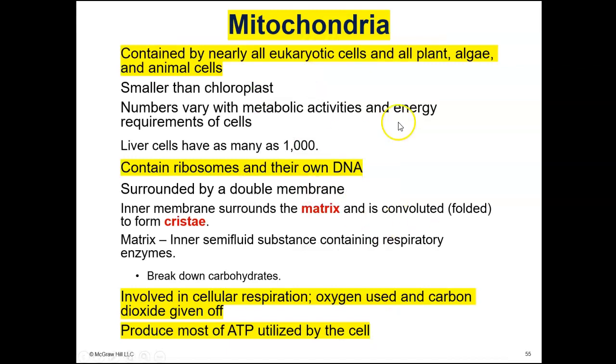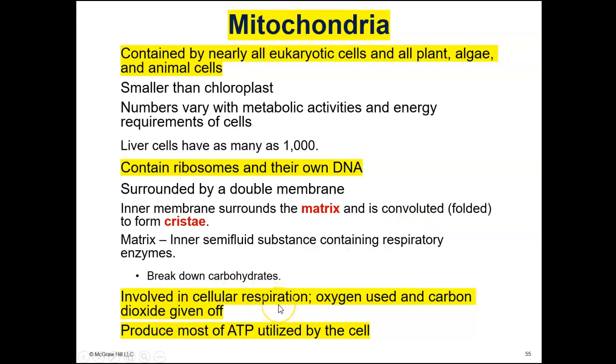So for the mitochondria, again, those are found in nearly all eukaryotic cells, and all plant, algae, and animal cells contain mitochondria. Only plant cells and algae contain chloroplasts. So mitochondria contain ribosomes, and also they have their own DNA called mitochondrial DNA. In humans, that mitochondrial DNA is special because it is only inherited through the mother's genetic line.